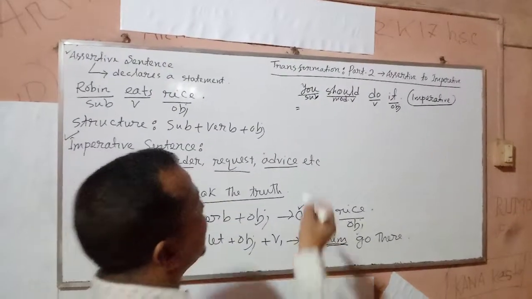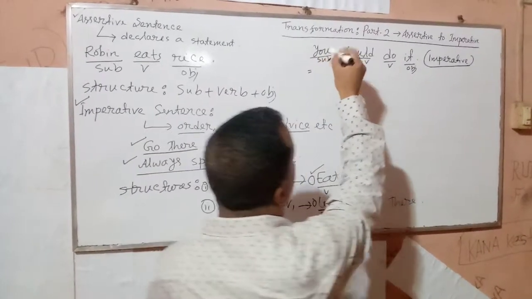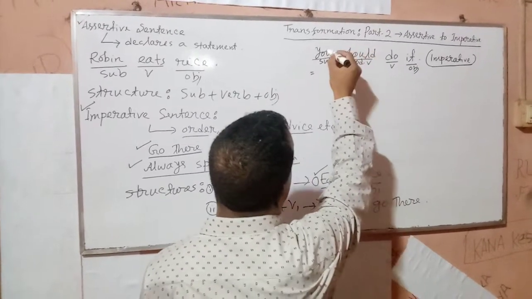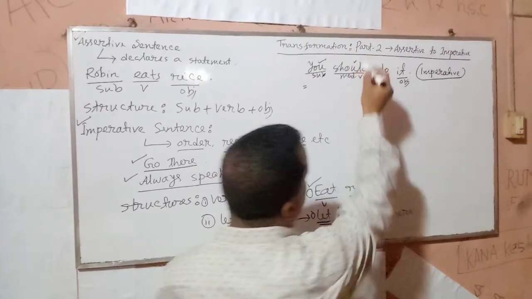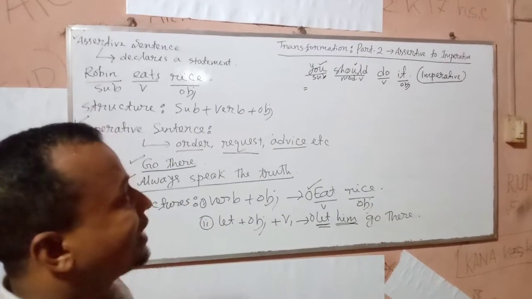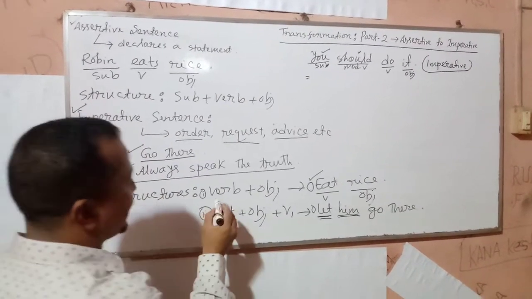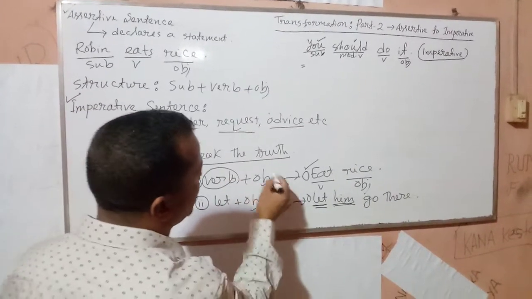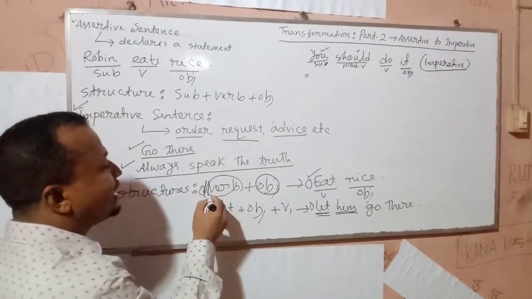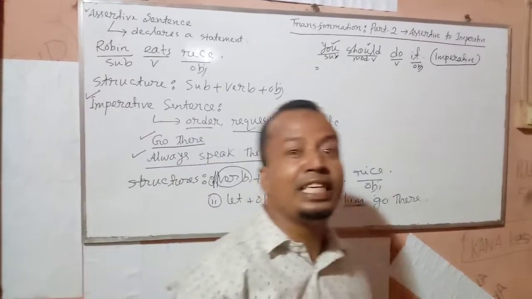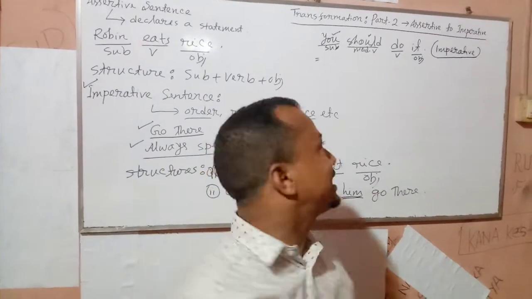Now what will you do? We know that in an assertive sentence we will find subject, auxiliary, verb. But in the case of an imperative sentence we will not find this. Look at this structure: verb plus object. That means there is no subject here. It means that you will omit the subject.